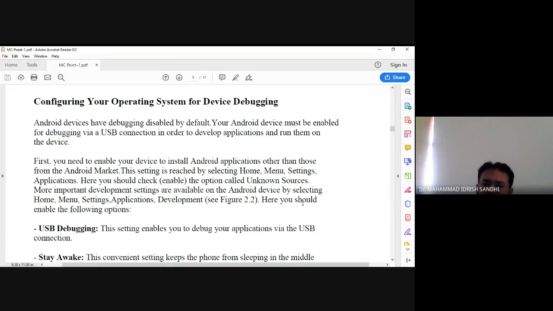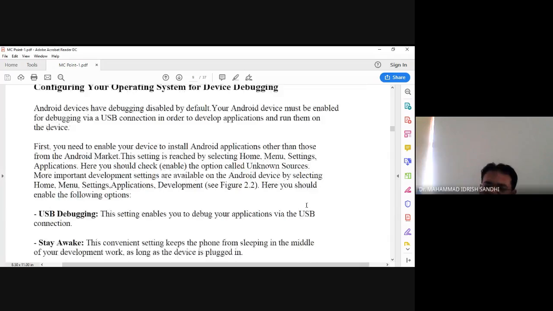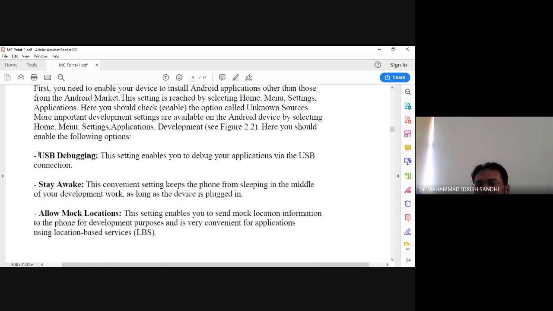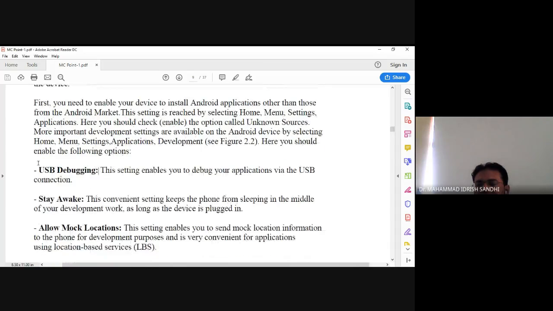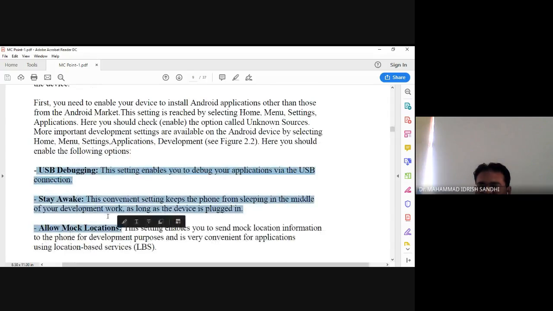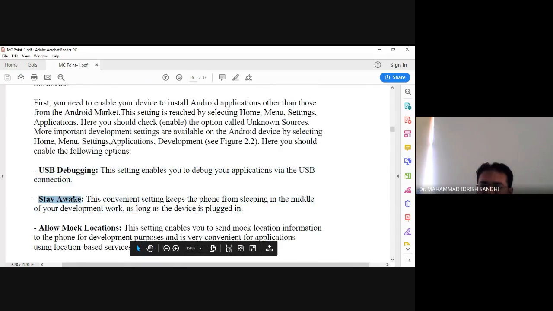More important development settings are available on the Android device by selecting home, menu, settings, applications and development. See figure 2.2. Here you should enable the following options. You can see there are three options: if you go to home, menu, settings and applications, then three options would be available: USB debugging, stay awake and allow mock location.